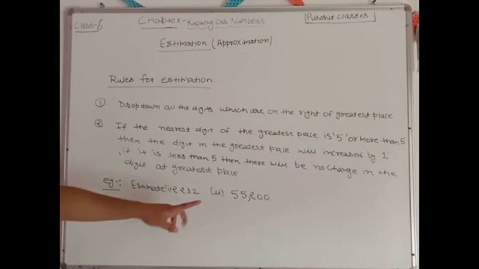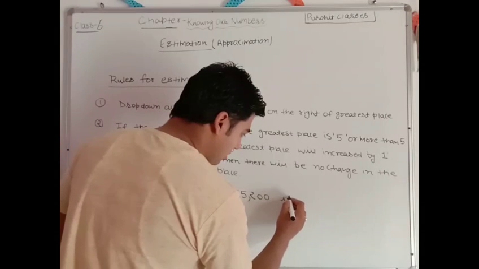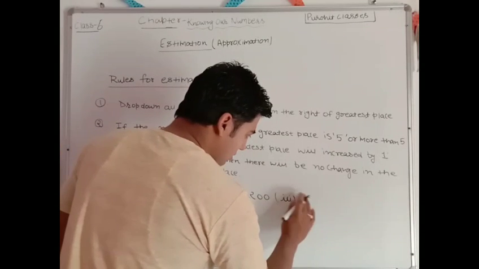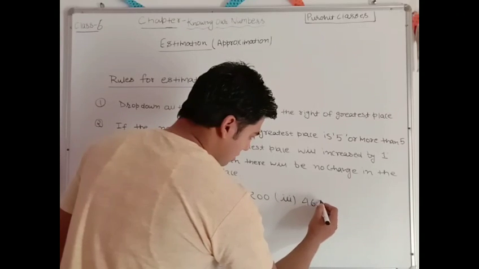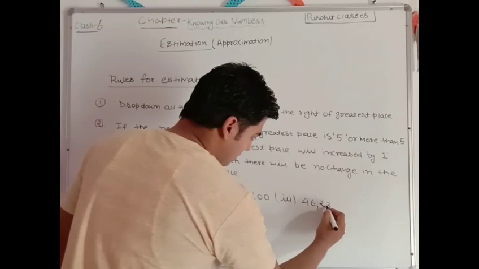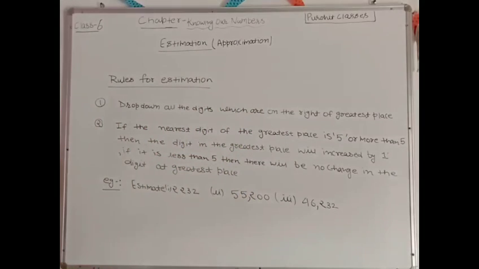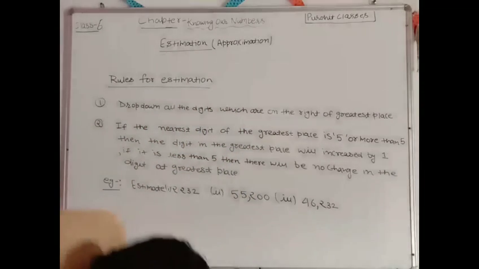This is 2232 and 55,200. Let us take one more example, 46,232. Okay. By the help of these three examples, we will be able to understand the rules clearly.